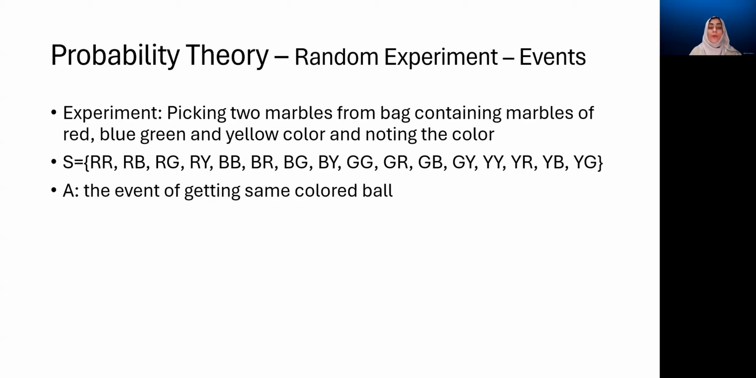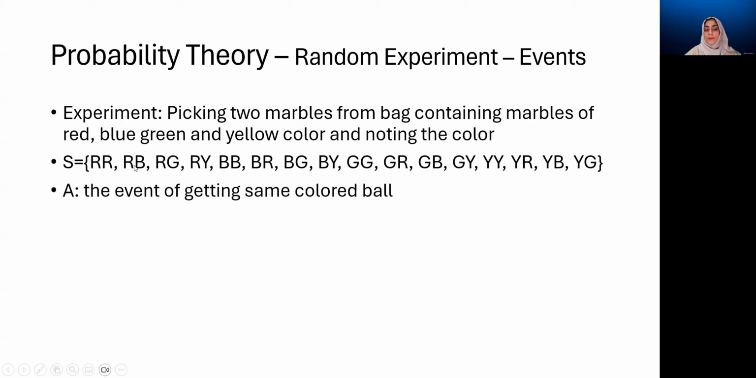Now, if we define an event of getting same colored balls, you can go back and analyze your sample space and find those outcomes which satisfy this criteria. We have this simple event which satisfies this criteria. Here we have the balls of same color.